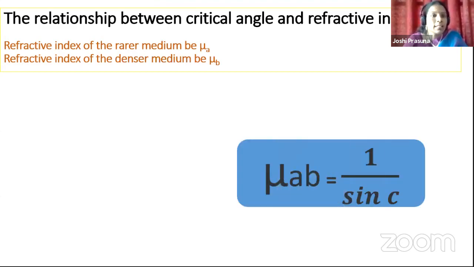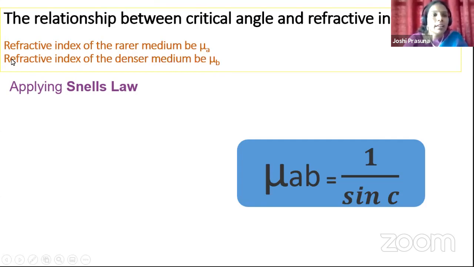So let us consider two media where the refractive index of the rarer medium is mu A and the refractive index of the denser medium is mu B. You may be looking at this notation mu as a different one. Usually I am representing with n. So there is also another representation with mu. The refractive index can also be represented with mu. That's what, to make you understand that point, I have taken here mu A, mu B.